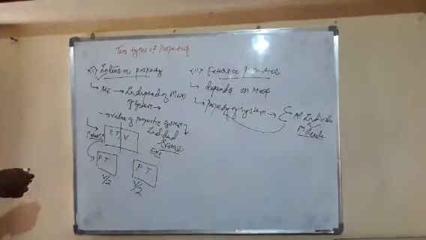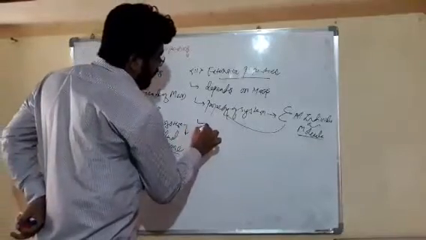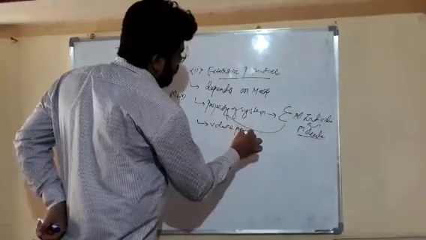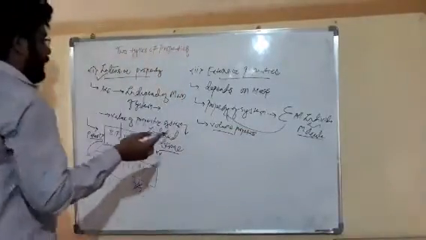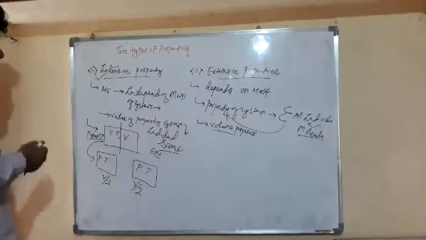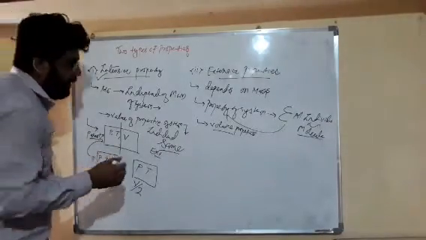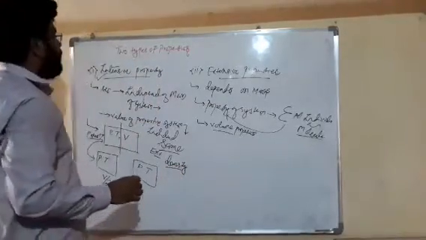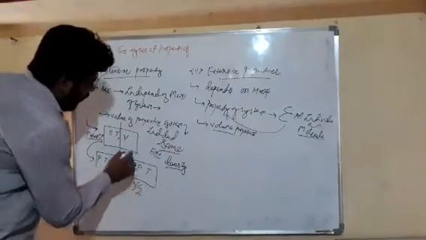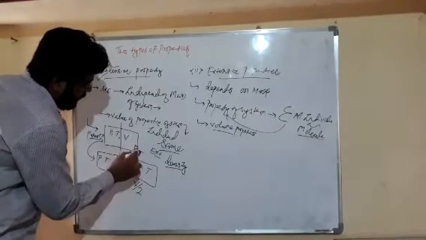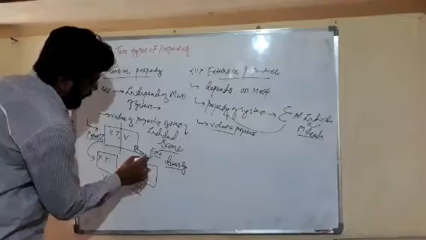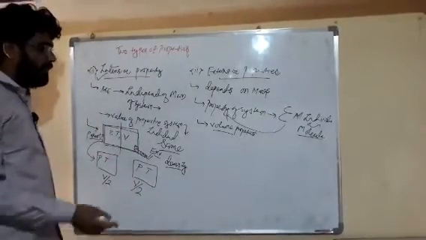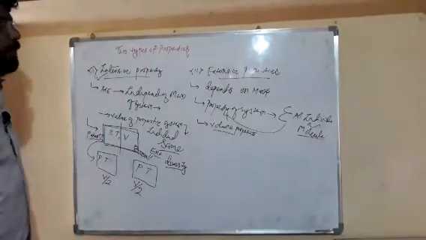So friends, volume is an extensive property. This is the example of an extensive property, and this is an intensive property. Dear friends, here density is also an intensive property. The density of this small part and the density of the whole system are the same. So friends, we can say that density is an intensive property.